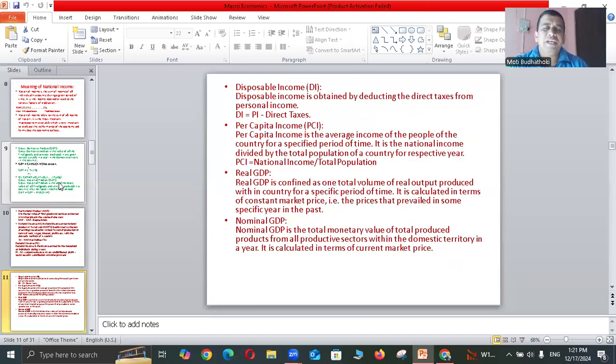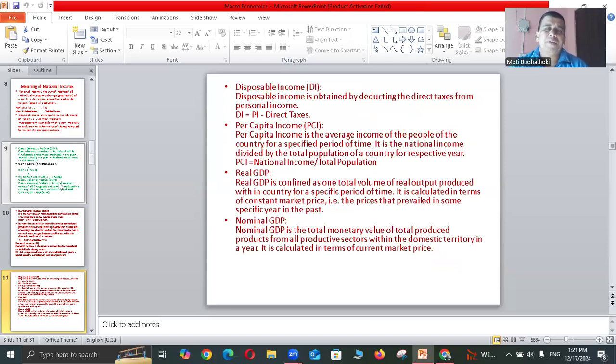Now, disposable income. Disposable income is obtained by deducting the direct taxes from the personal income. If we subtract all the direct taxes from our personal income, it gives disposable income for us.